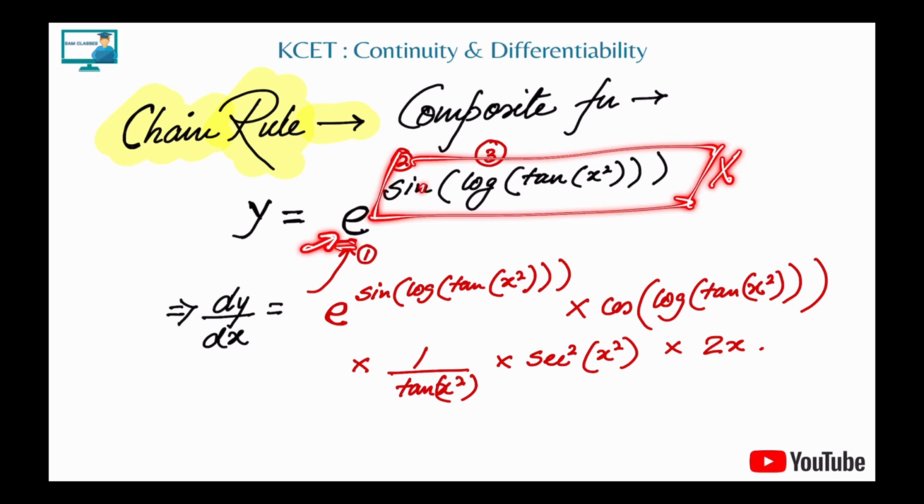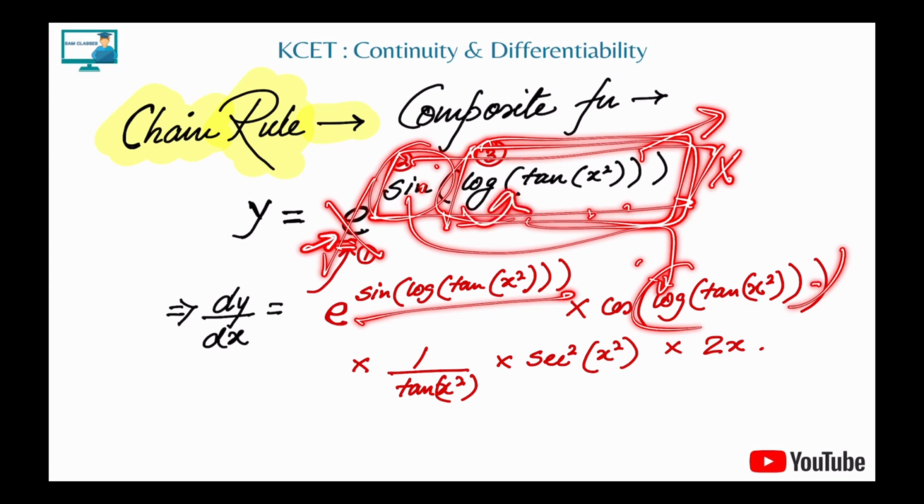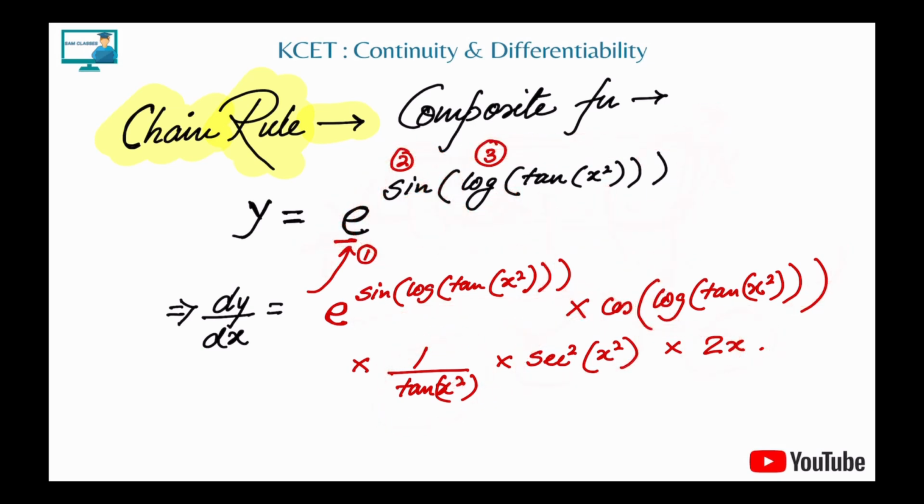So e power x is e power x. Then e is done, we differentiate sine. Whatever the argument is, we keep it as it is. Sine just becomes cos and this whole value gets copied. Then we go inside log, we get 1 by x square. Tan gives secant, and x square gives 2x. That's it. So that is chain rule.